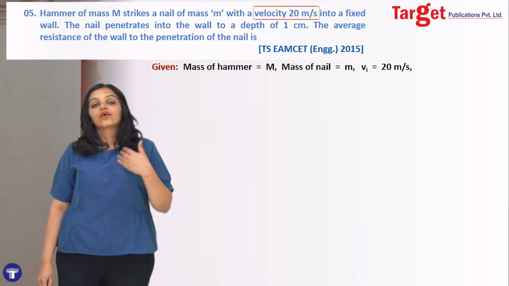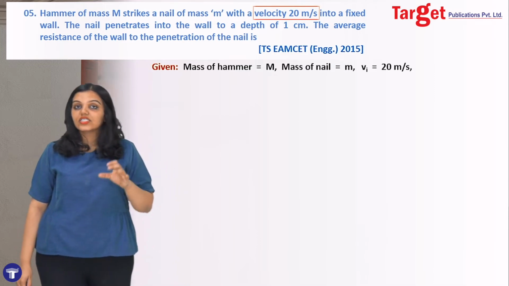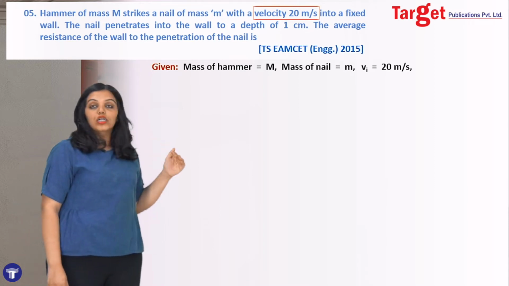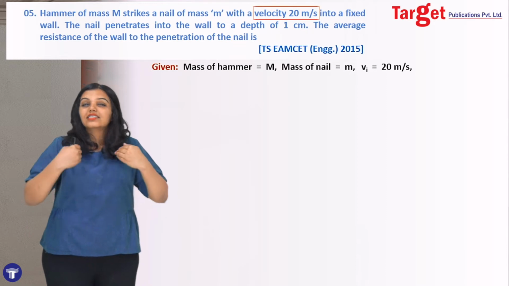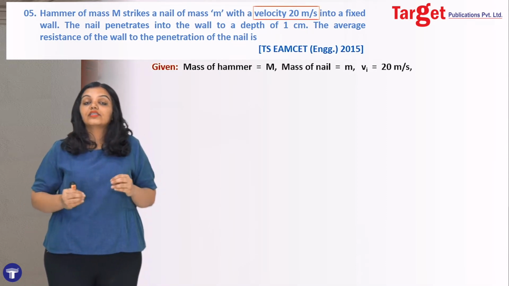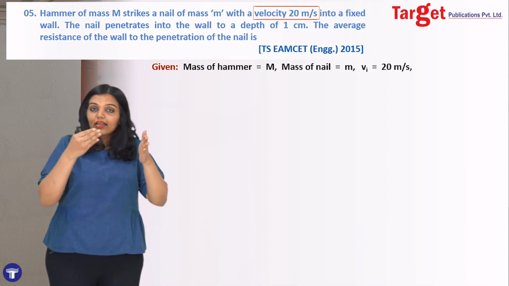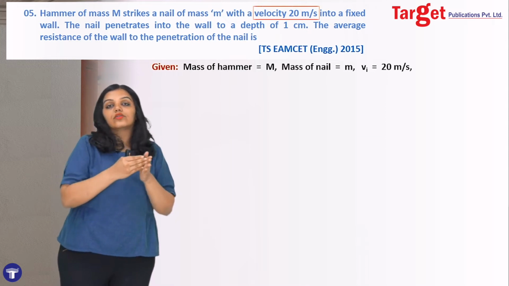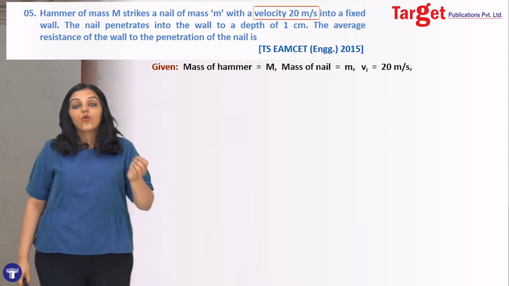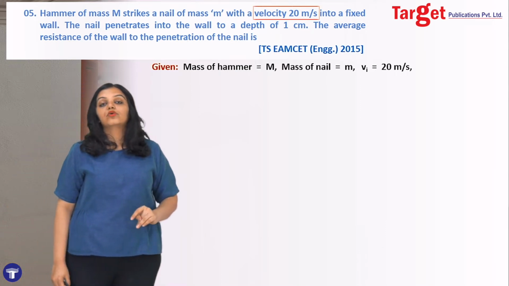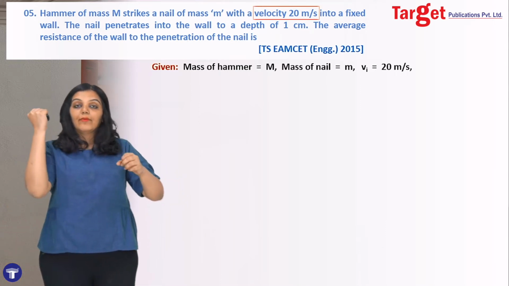And finally, the question is, what is the average resistance offered by the wall to the penetration of the nail? And like I already explained, this resistance they are talking about is nothing but the frictional force that the nail will feel while it's going into the wall, because that's the reason the nail stops. Am I right?